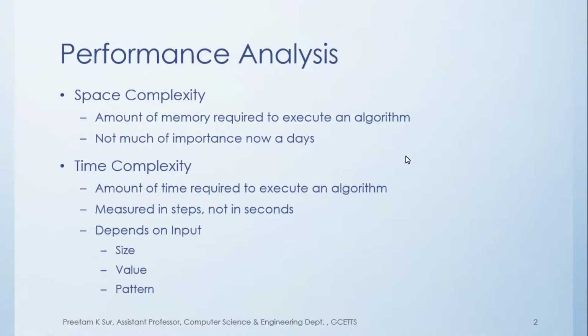Now in case of value, suppose you are trying to find out again the factorial. So suppose you are trying to find out factorial of n. Now if the value of n is 5 and the value of n is 100, the loop is going to be executed more when you are trying to find out 100 factorial rather than in 5 factorial, right? So in such an example, the time complexity will be dependent on the value of the input, rather than the size of the input.